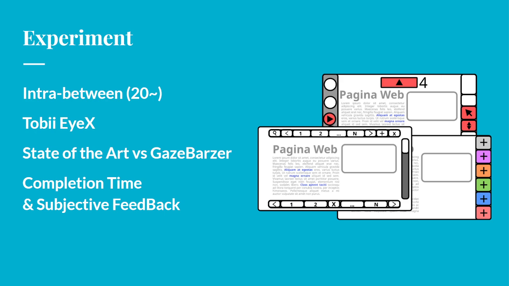So we'll be using state-of-the-art browsers and our own XRBars to figure out which ones the users perform better with, which ones they complete the task faster with, and which ones they give better subjective feedback on. We'll be using around 20 users for that, and a standard Tobii eye tracker, which is a common eye tracking device. With all of that, we'll be conducting the experiment, trying to judge mainly by completion time, but also by subjective feedback.